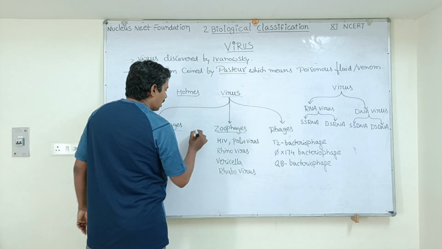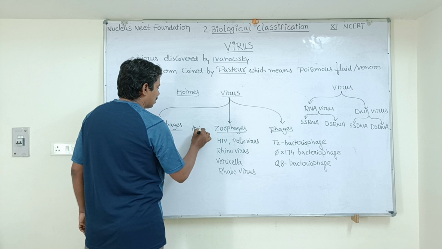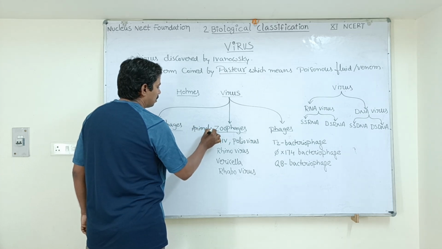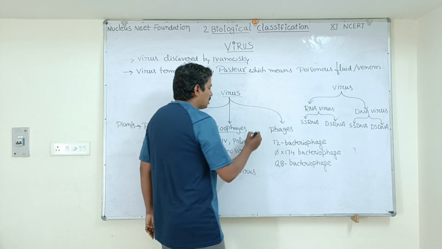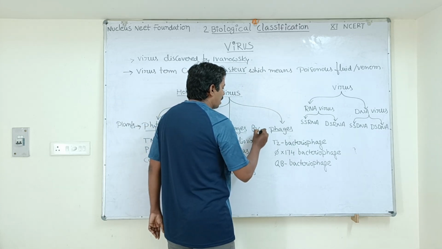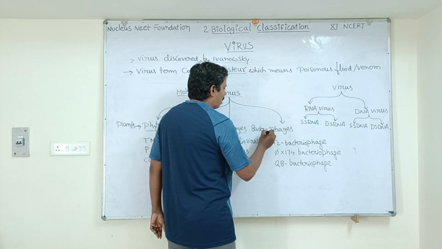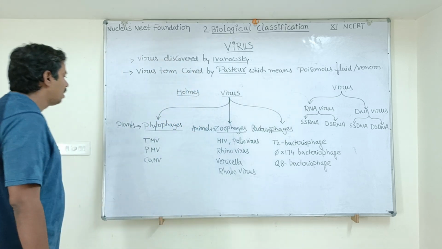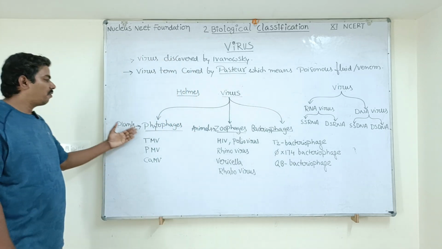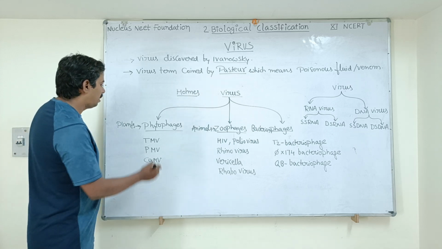The viruses which attack animals are called zoophages. The viruses which attack bacteria are just called phages. Now what are the examples of phytophages, plant viruses?